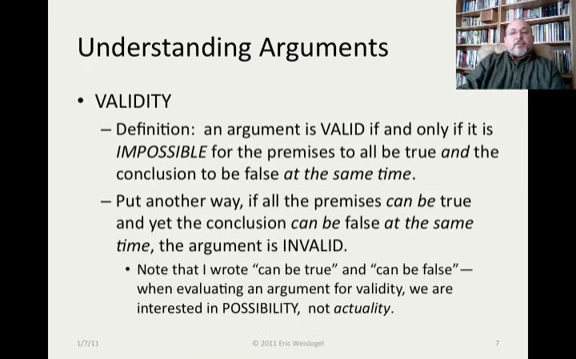So let's go back to that definition again. An argument is valid if and only if it is impossible for the premises to all be true and the conclusion to be false at the same time. So put it another way, if all the premises can be true and yet the conclusion can still be false at the same time, then the argument is invalid. Right? Note that I wrote "can be true" and "can be false" when evaluating an argument for validity. We're interested in possibility, not the actuality.